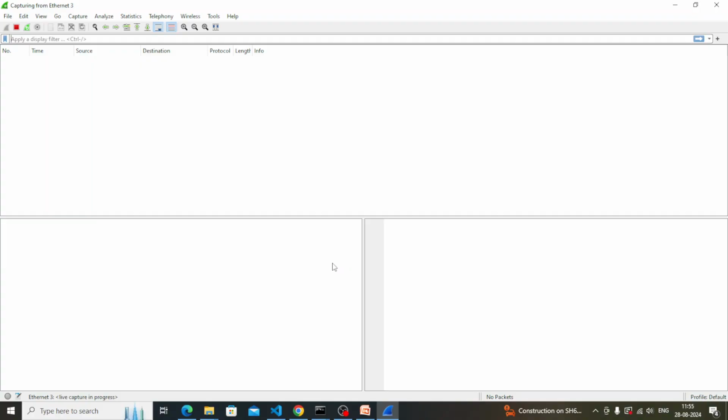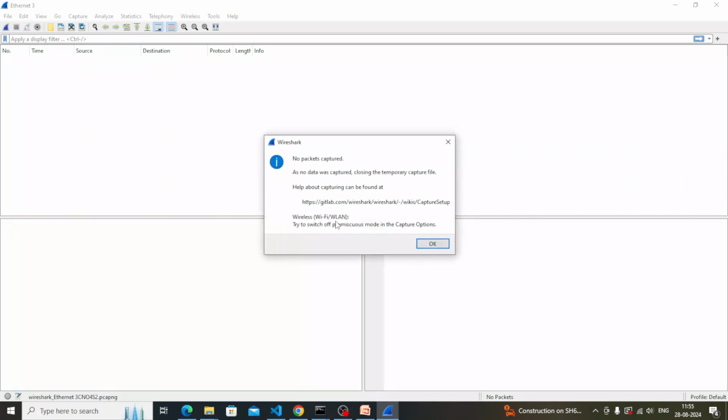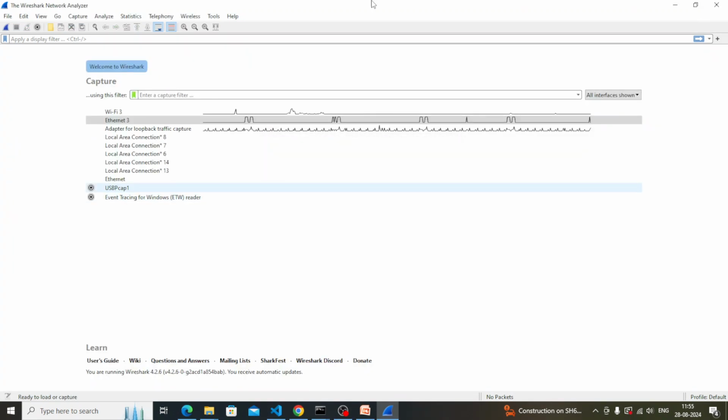We can capture the packets from Ethernet connections.